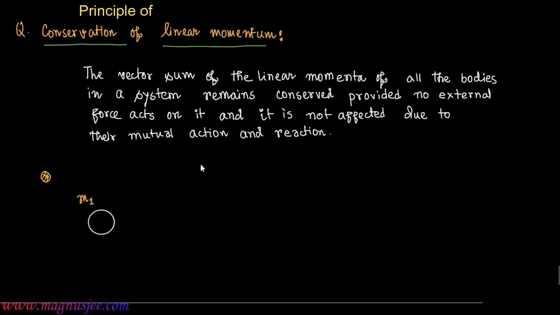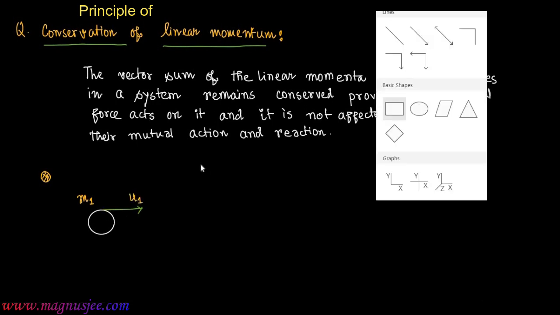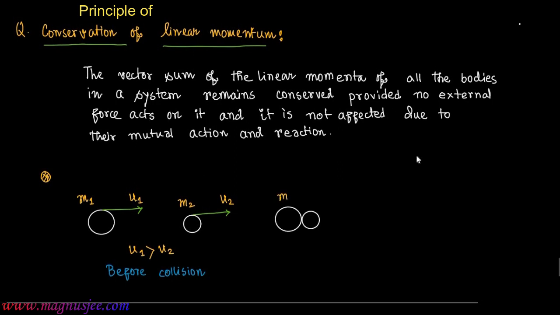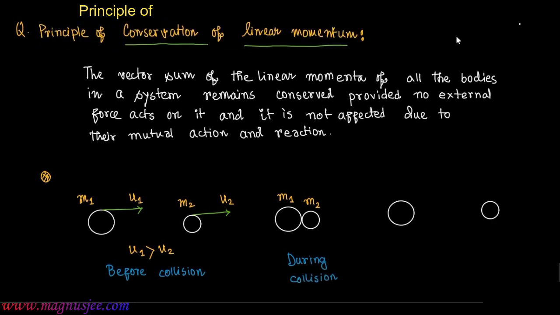Now we can explain. In the diagram we have a body of mass m1 which is moving with the linear velocity u1. We have another body of mass m2 which moves with the velocity u2. And here u1 is greater than u2. Before collision, m1 had the greater velocity, and we can draw the diagram during collision of the two bodies.